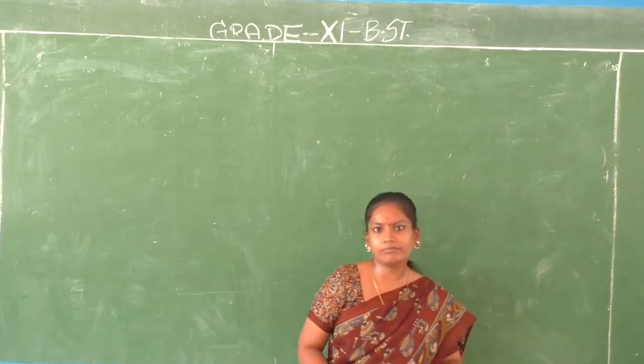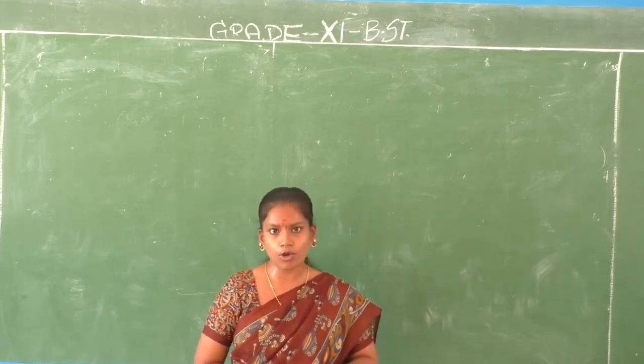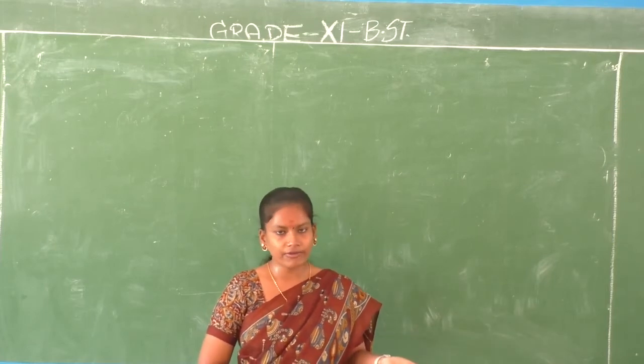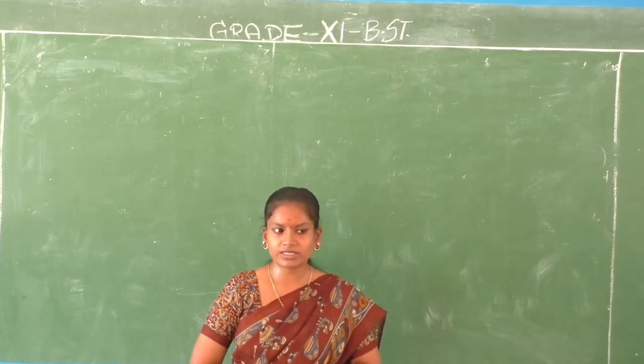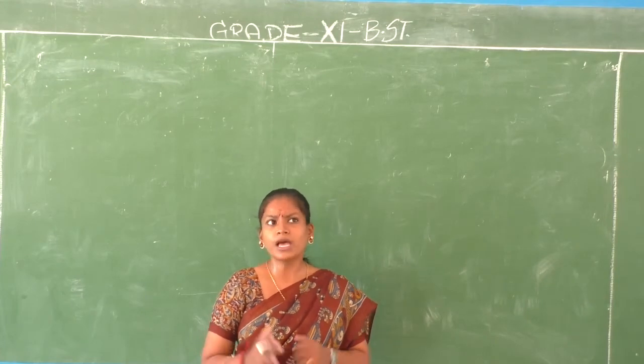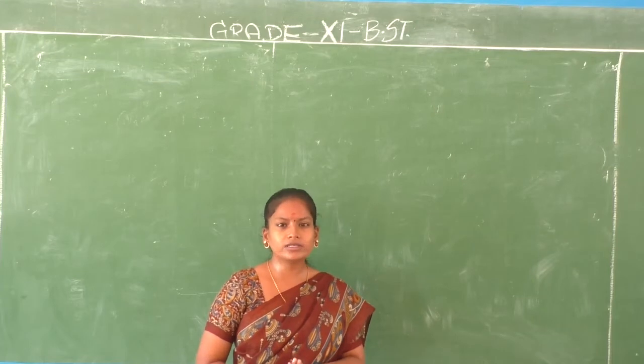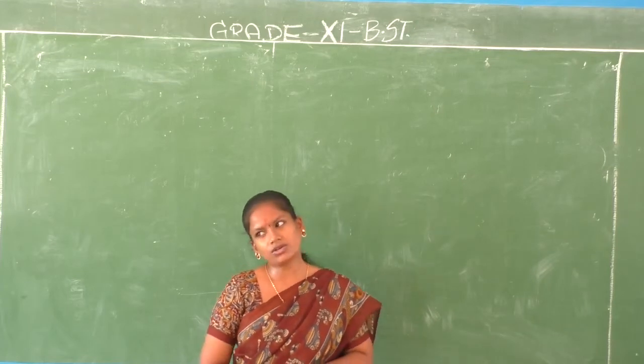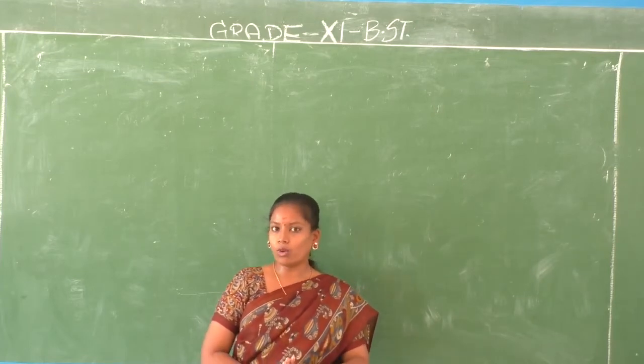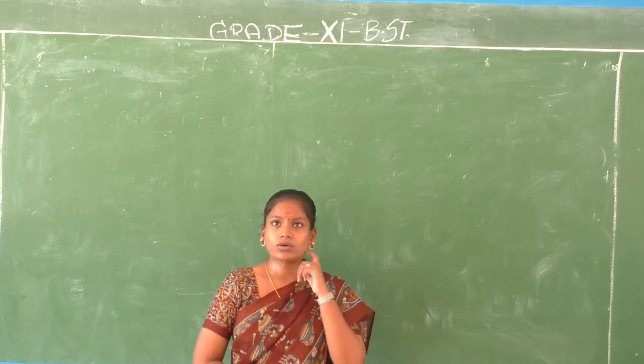Instead of big limited companies where the assets are more, they will be ready to give loans to that sort of companies. But in the case of sole proprietorship, the resources are very limited. In the same way, the credit worthiness is also limited. He or she will not be able to avail a loan. Okay, so we have discussed that.